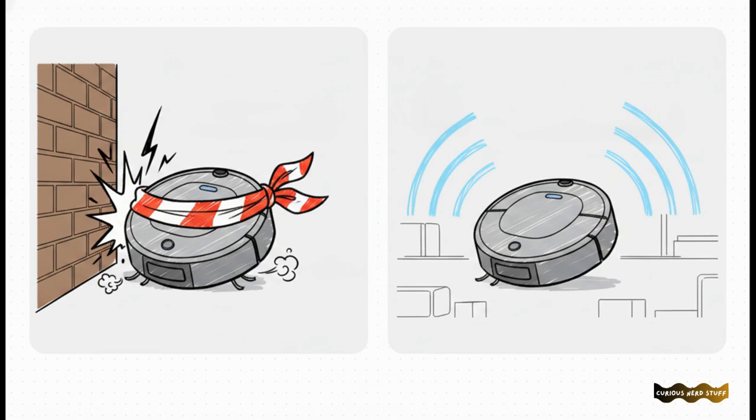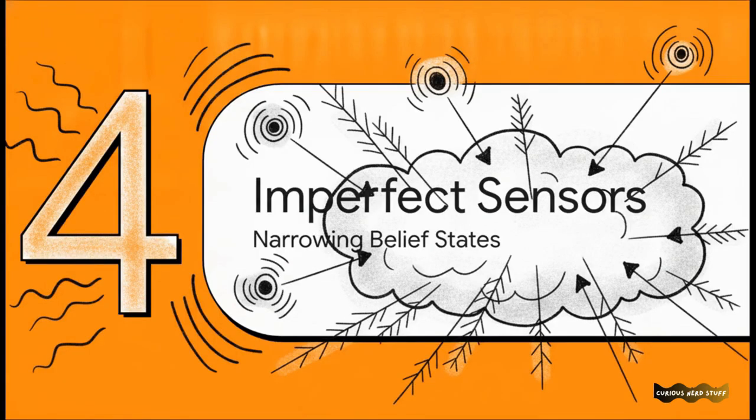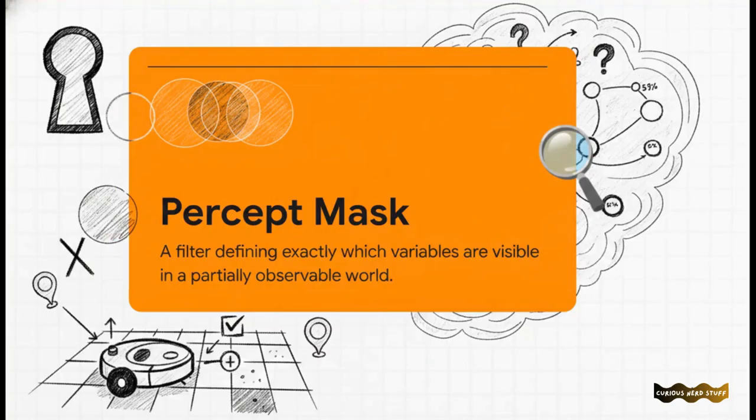This is where we finally upgrade our robot and give it some much-needed sensors. Section 4, adding imperfect sensors. The moment an agent gets sensors, it starts using them to actively prune or trim down that massive, overwhelming belief state we talked about earlier.